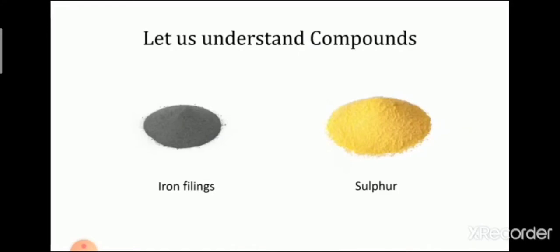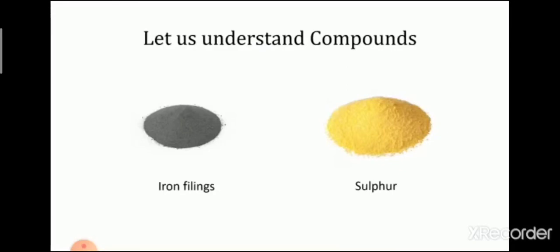From this we come to know that the matter formed by heating the mixture of iron and sulfur is different from the original components. A chemical combination took place between iron and sulfur due to heating. The atoms of iron and sulfur became joined by a chemical bond to form molecules of a new compound. A chemical bond is an attraction between atoms or molecules that helps in the formation of chemical compounds.